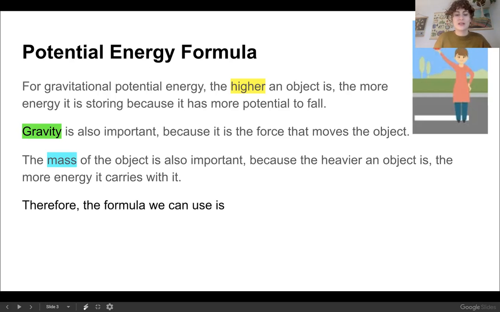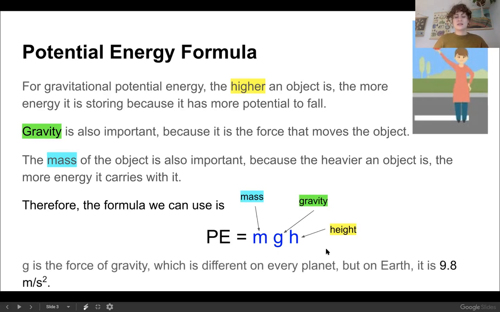Therefore, the formula we can use is potential energy equals mass times gravity times height. So the M is for mass, the G is for gravity, the H is for height. So in your notes, you can write on the PE equals line just M, G, H. I like to space them out so it doesn't look like a word. And in the what do they mean line, M equals mass, G equals gravity, H equals height.